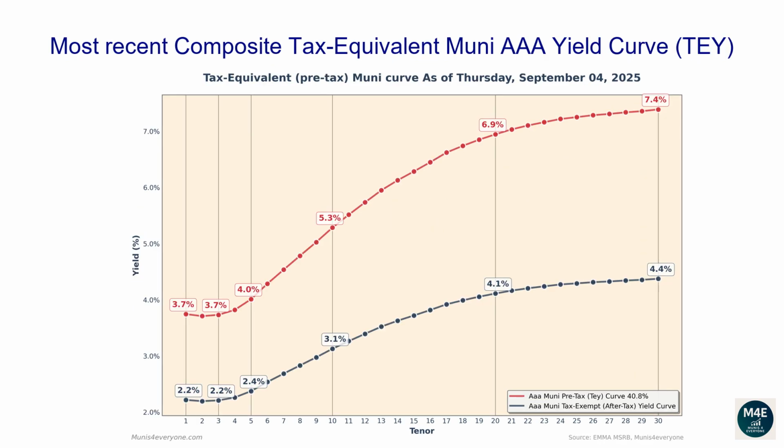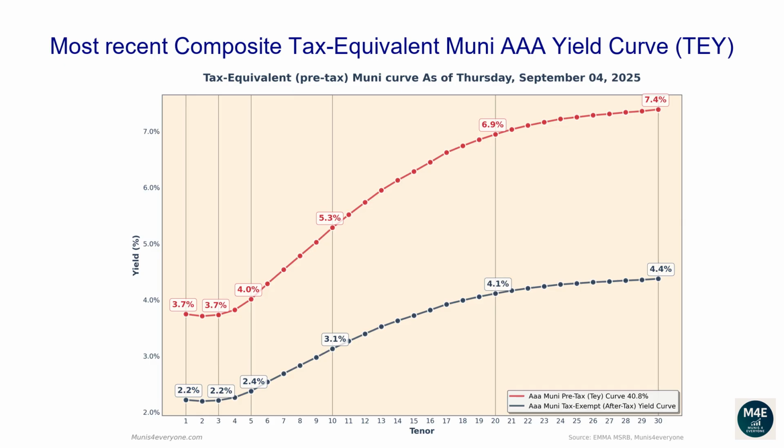Let's now go over the most recent composite tax-equivalent Muni AAA yield curve. The following graph shows, in red, the tax-exempt after-tax Muni yield curve, versus in blue its tax-equivalent pre-tax version, assuming a 40.8% top tax bracket as of September 4, 2025. Why would you care to see the tax-equivalent version of the Muni yield curve? More on this later. Let's first go over the pre-tax, aka tax-equivalent yield curve.